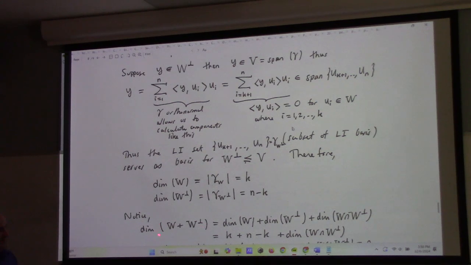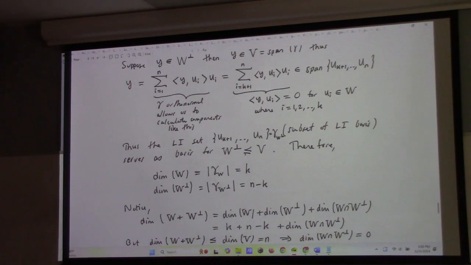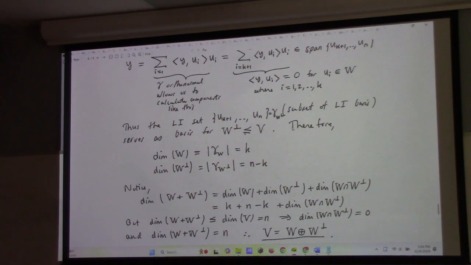This is a subspace of an N-dimensional space, right? And one of the fundamental things we know is that the dimension of a subspace cannot exceed the dimension of the space. So since this is less than or equal to N, that forces this to be 0. I'm saying this and that follow both from the above equation and inequality. Namely that W plus W perp has to be N, which is to say that they sum to N and their intersection is 0, which is to say that the direct sum is W perp.